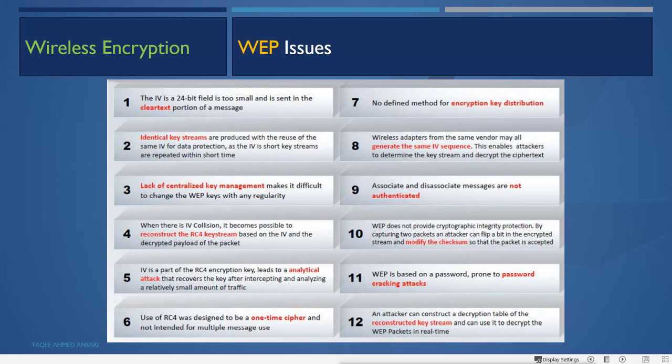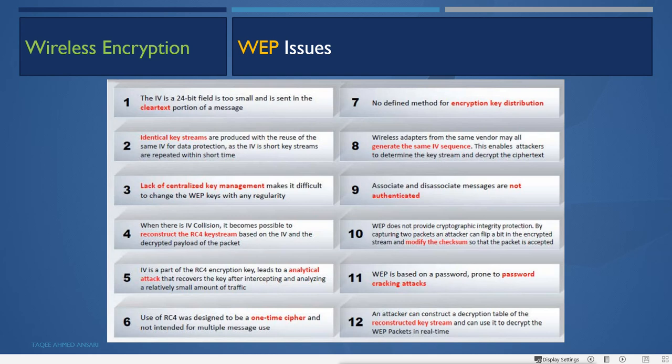Then identical key streams are produced with the reuse of the same IV for data protection. As the IV is short, key streams are repeated within a short time. So it uses the same identical key stream. And because the size of the IV is very small, it repeats in a very short time.